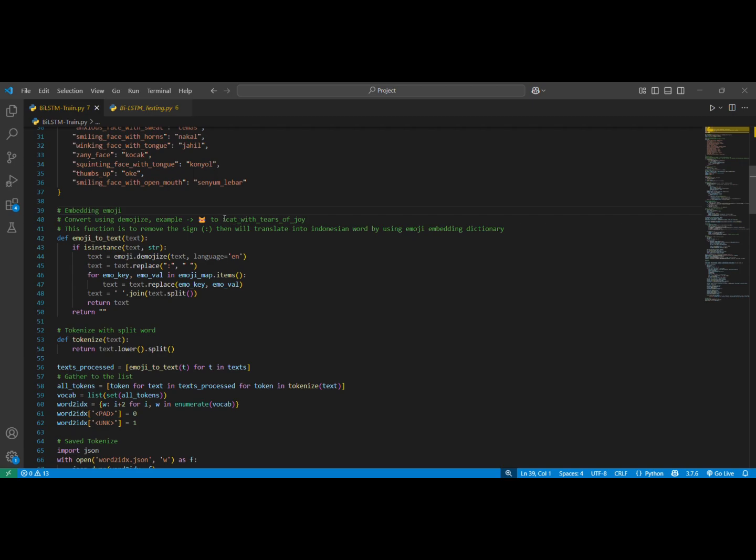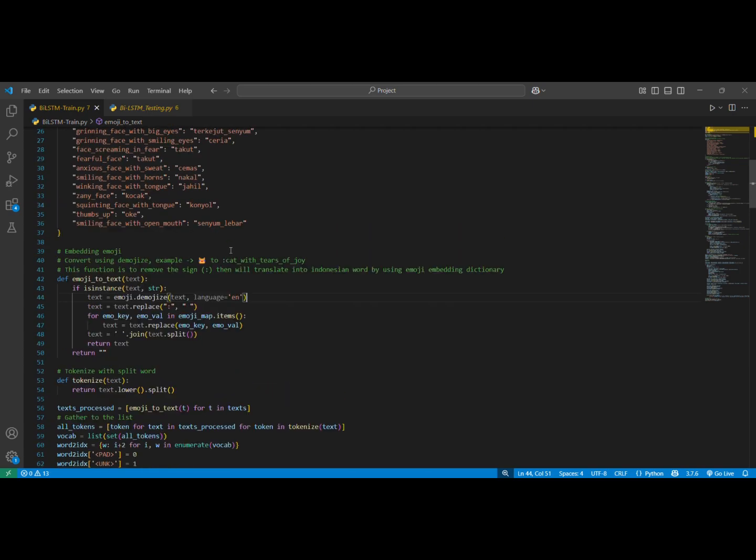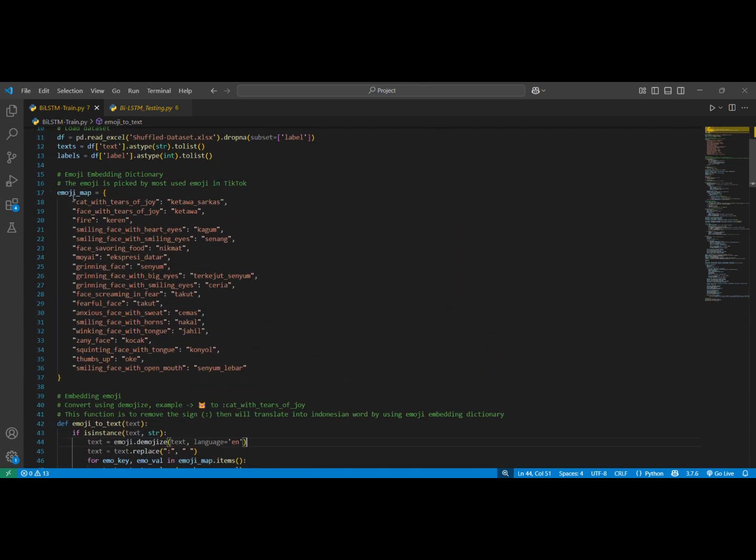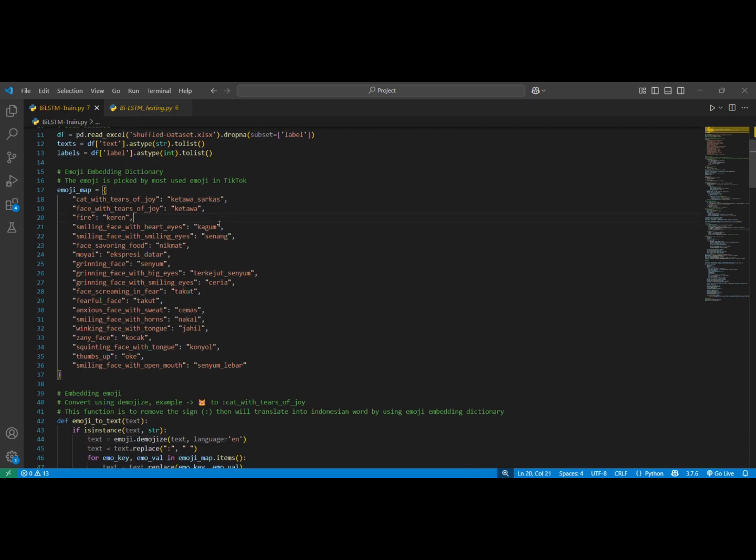The emoji will be cat with tears of joy and have a sign on, and this function is to remove the sign. Remove this sign and translate into Indonesian words using the emoji embedding dictionary. We'll translate it to "ketawa sarkas" in Indonesian.